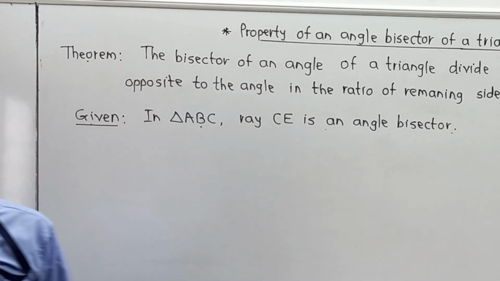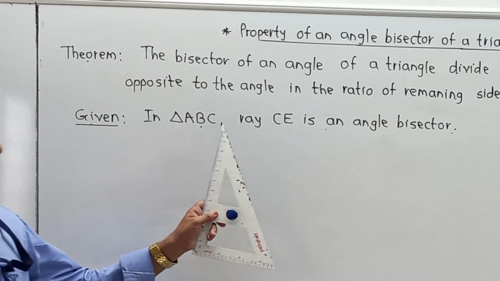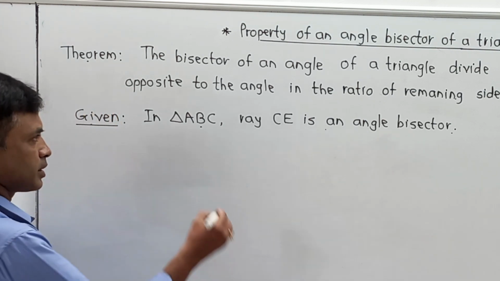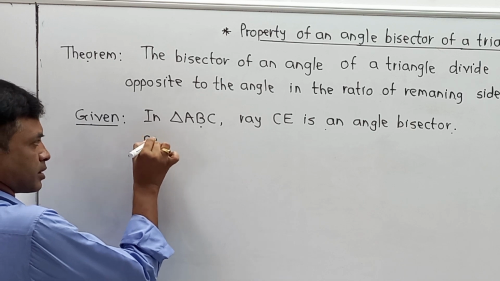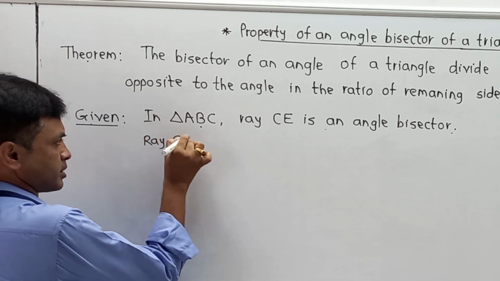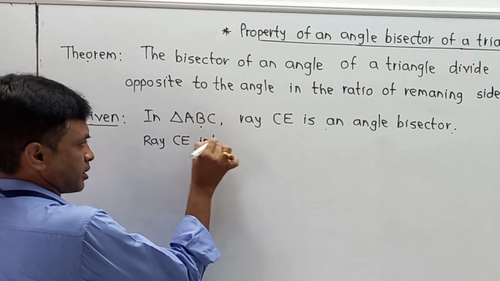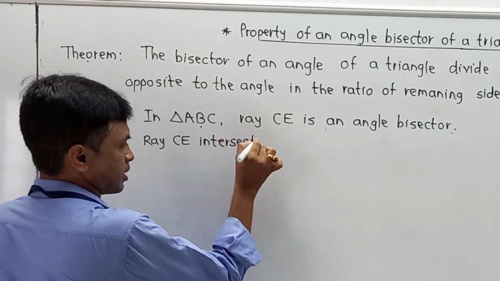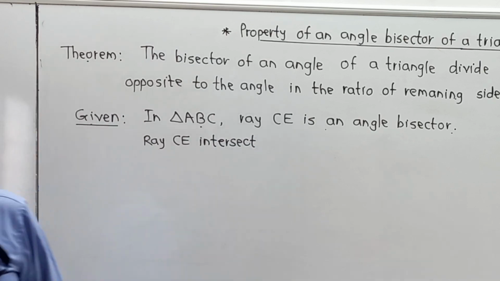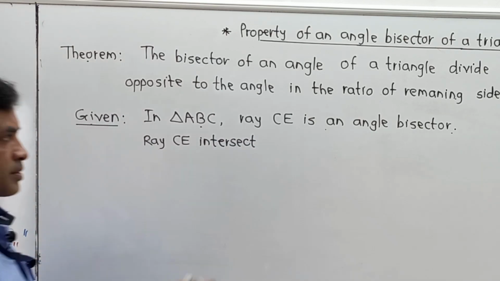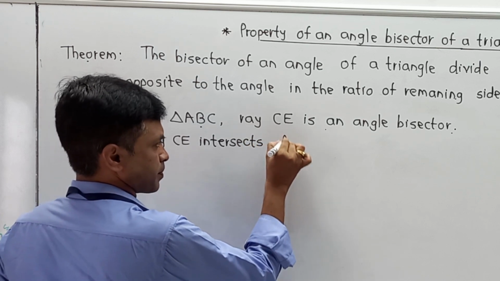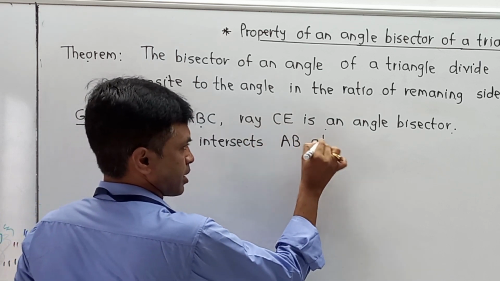This is the third part of the given. Now, this ray CE intersects AB at point E.